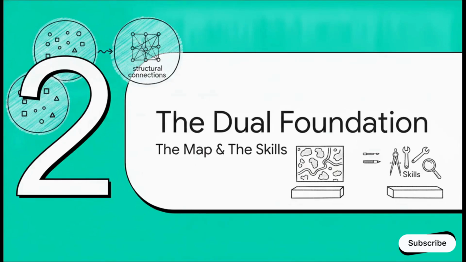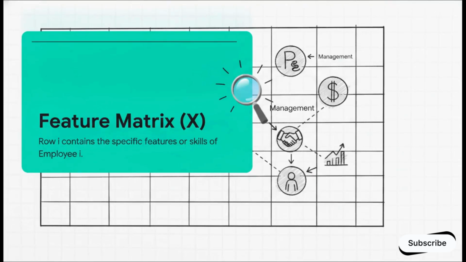Moving to section 2, constructing the dual foundation, the map and the skills. To solve this architectural array mismatch, we realize pretty quickly we cannot use a single grid. Instead, we have to build a dual foundation. We need to separate the data's properties from its structural connections. So we start by building our first container, the feature matrix, which we call X. Think of this as the registry or the skills spreadsheet.